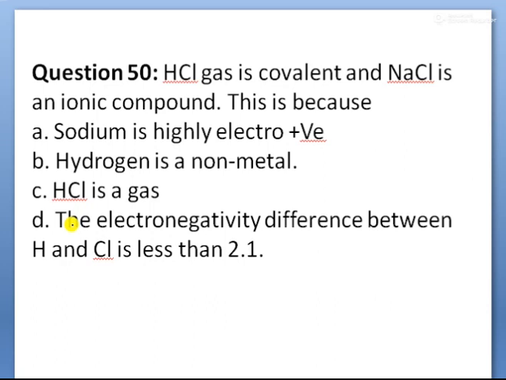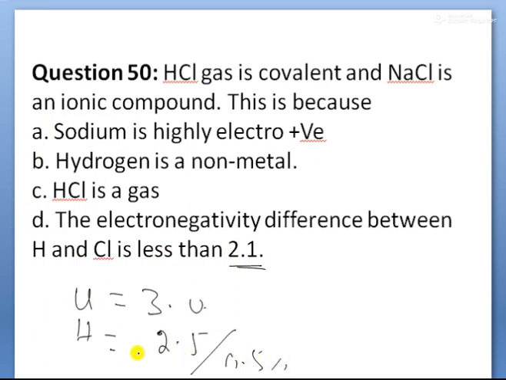Next, HCl gas is covalent and NaCl is ionic compound. The reason given is that the electronegativity difference between hydrogen and chlorine is less than 2.1. Children, what is the chlorine electronegativity value? 3. Hydrogen electronegativity value is 2.5. But what is the difference, children? 0.5 only. So the electronegativity difference between hydrogen and chlorine is 0.5, less than 2.1. It is the covalent nature.